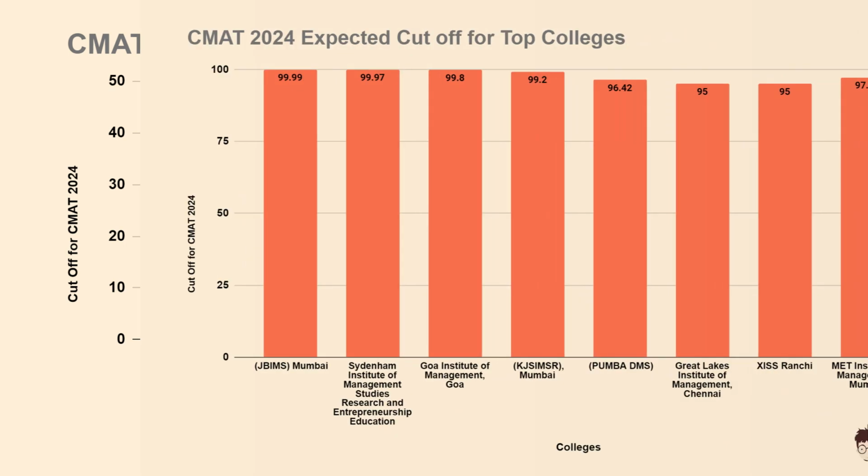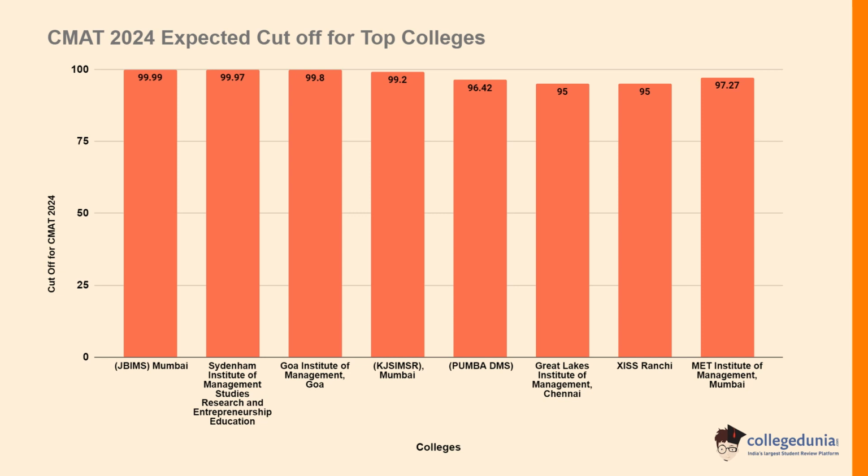Let's check the CMAT 2024 expected cutoff for top colleges. For JBIMS Mumbai, the expected cutoff percentile is 99.99. For the Sydenham Institute of Management Studies, Research and Entrepreneurship Education, the expected cutoff percentile is 99.97. For the Goa Institute of Management, Goa, the expected cutoff percentile is 99.8. For KJ Somaiya, Mumbai, the expected cutoff percentile is 99.2. For the PUMBA DMS, the expected cutoff percentile is 96.42. For the Great Lakes Institute of Management, Chennai, the expected cutoff percentile is 95.